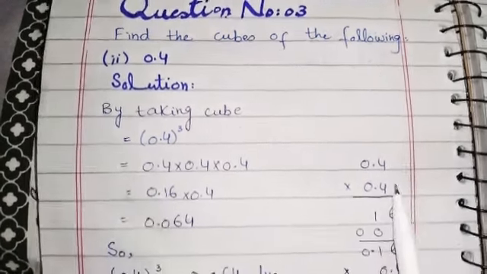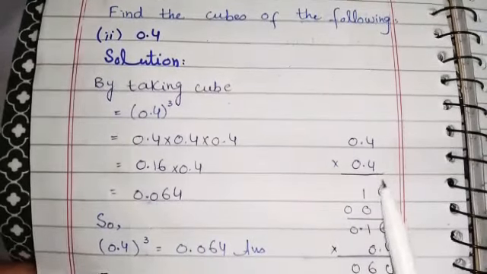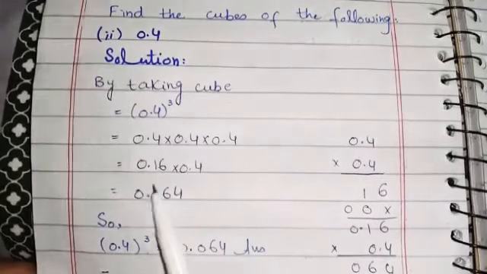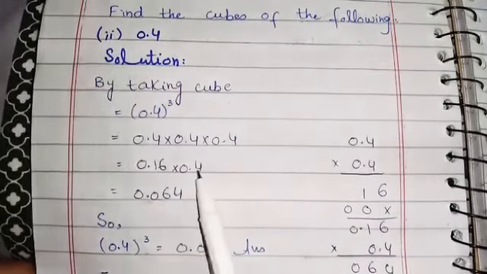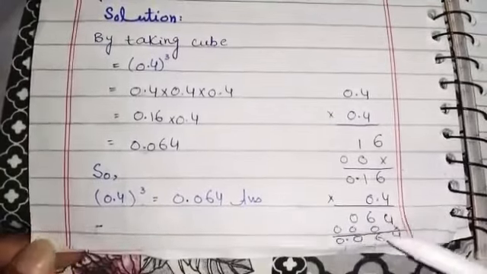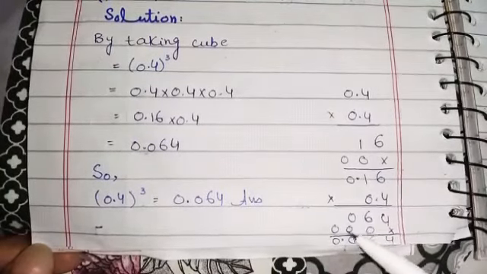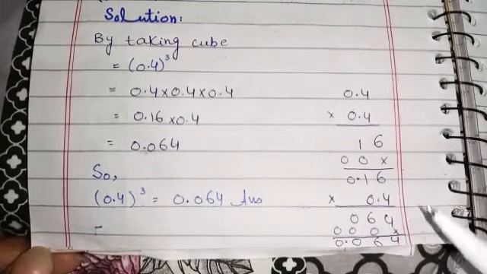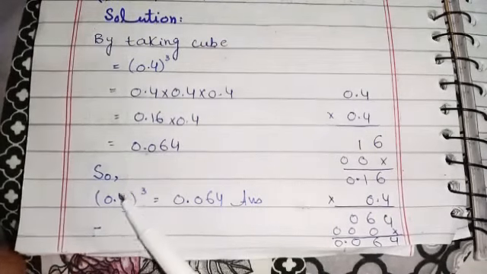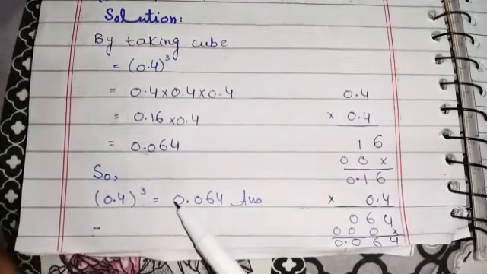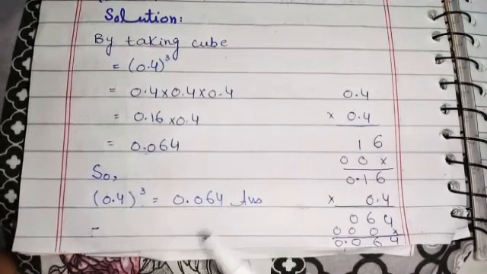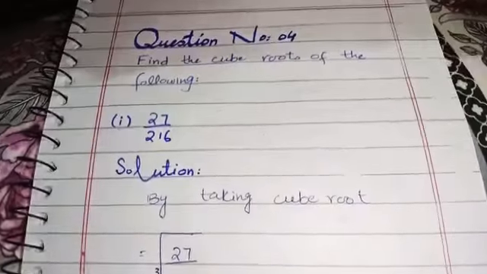Now students, here is our working. When we multiply 0.4 into 0.4, we get 0.16. Here we will write 0.16 into 0.4. Now students, when we multiply 0.16 into 0.4, we get 0.064. Here is the answer. So we will write 0.4 whole cube is equal to 0.064, which is our answer.